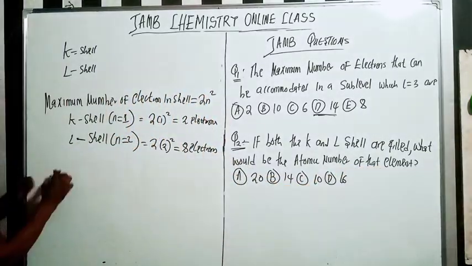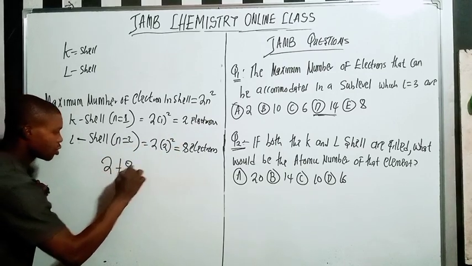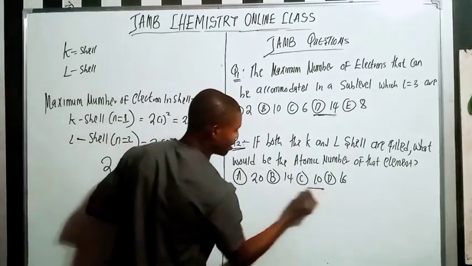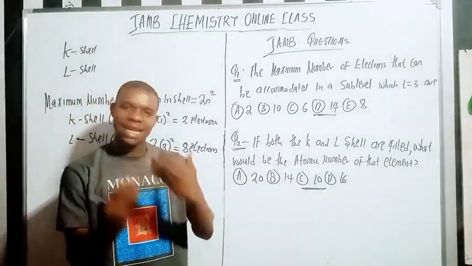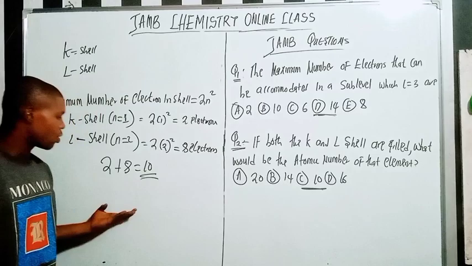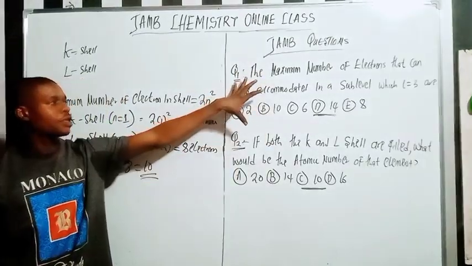When you sum the 2 of them, 2 plus 8, which is going to be 10, right? So C is the answer. So you can see how tricky they might be when asking questions on this. Do you understand? So you have to take note of all these ones. So that is it for the quantum number.